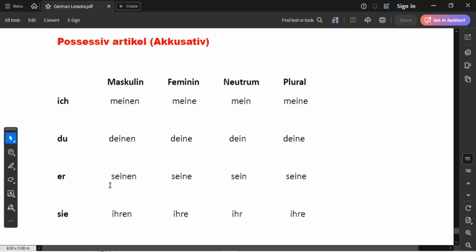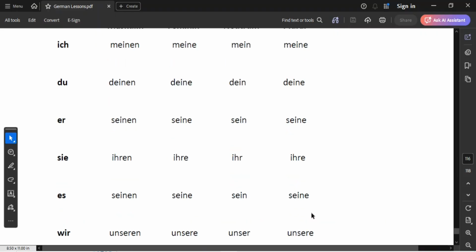Here, for er, in masculine it will change from seine to seinen. Then feminine is going to remain seine, neutrum sein, plural seine. For sie, that is she, in masculine it will change from ihre to ihren. Feminine is going to remain ihre, neutrum ihr, plural ihre. Now, when it comes to es, it is going to change from seine to seinen. Feminine remains seine, neutrum sein, plural seine.